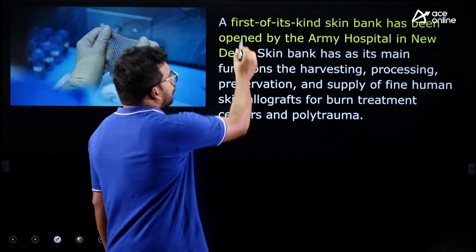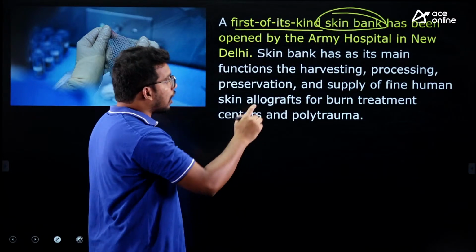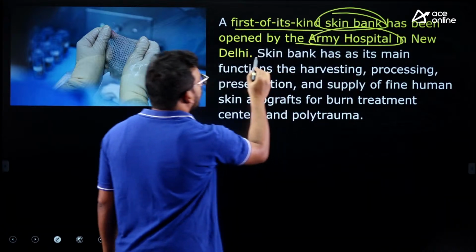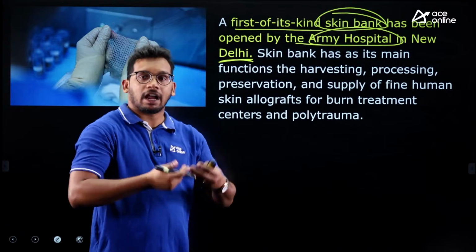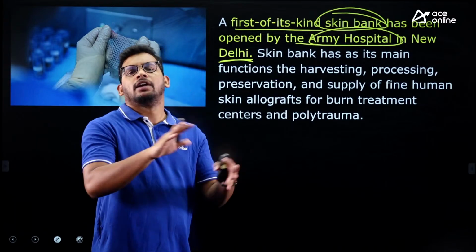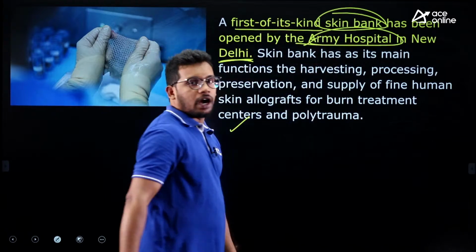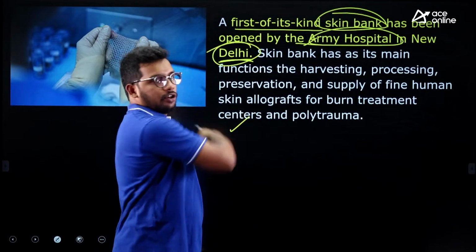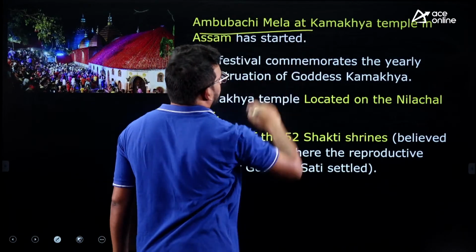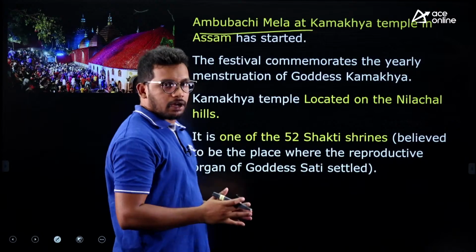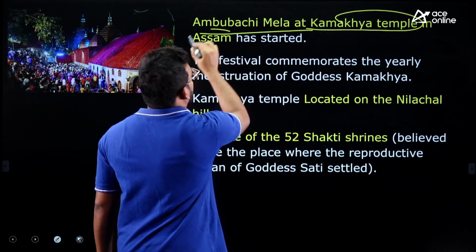Next one, a first of its kind skin bank has been launched by the Indian Army Hospital in New Delhi. Skin bank means which can harvest the skin artificially and then use it for the patients, right? So this was for the first time launched in the Army Hospital in which city? New Delhi. Next one, Ambabuchi Mela. It is a festival being celebrated in the Kamakhya temple of Assam.